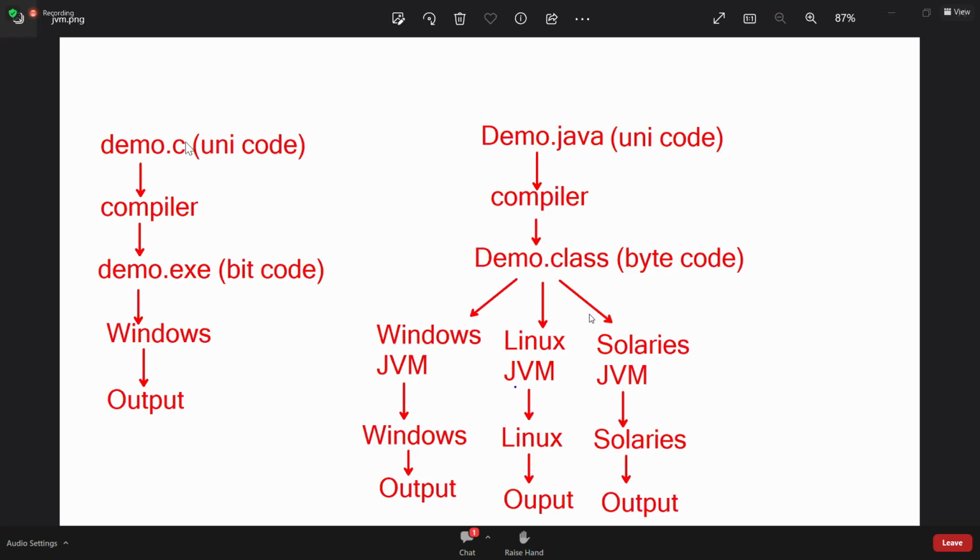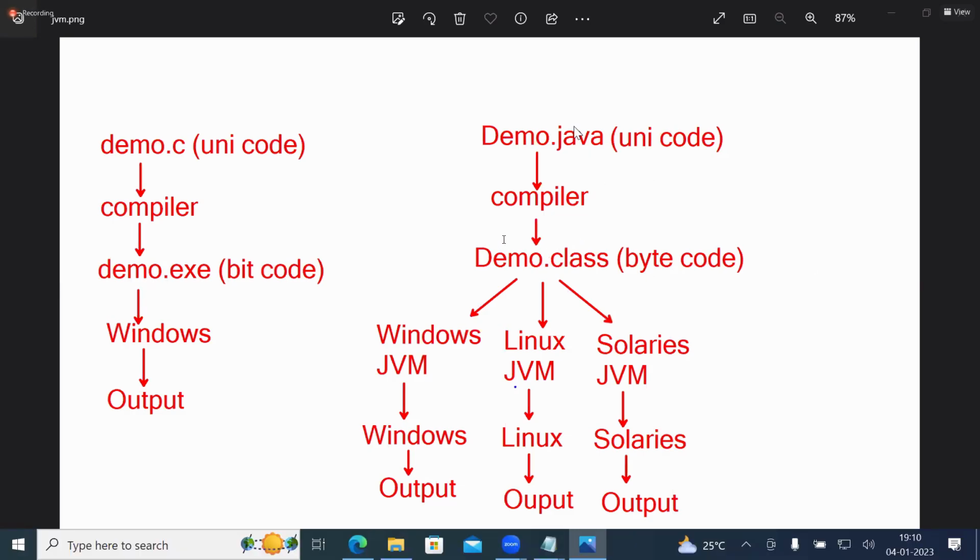See, the C program we are writing in English language, that English language is called universal code, in short, Unicode. Whenever you compile with the compiler, you get bitcode, machine code, a .exe file. Windows can understand this file, you execute and get output. But can you run this file in Linux? No. Wherever you compile, there only it can run.